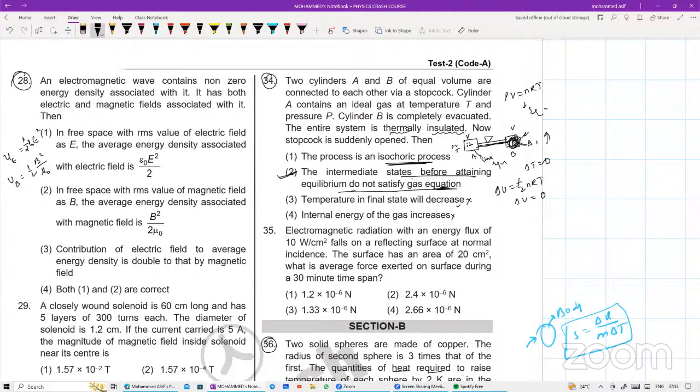Then so in free space RMS value of the electric field as E, the energy density of the electric field is half epsilon naught into E square. ये करेक्ट ही है। In free space, the RMS value of the magnetic field as B, the average energy density associated with the magnetic field is B square by 2 mu naught. This is also same. Contribution of electric field to the average energy density is double that of the magnetic field. No, both of them are same. ये wrong है. So both 1 and 2 will be correct.